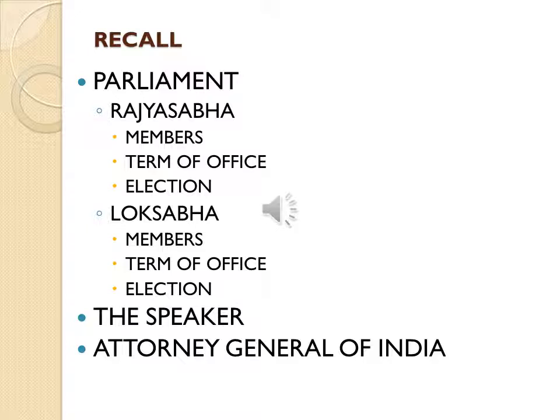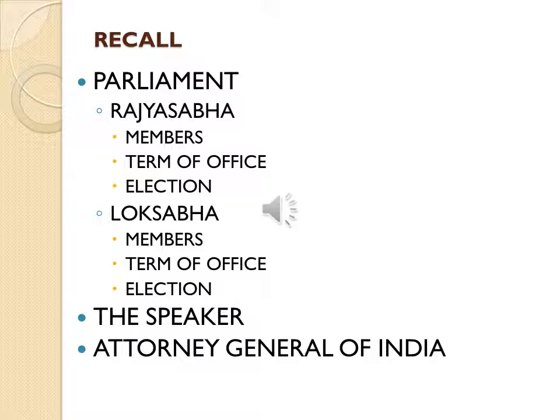So how many members are there? Yeah, 545. So how many of them were elected directly by the people of India? Yeah, among 545, 543 were directly elected. Then what about the remaining two? Yeah, they were Anglo-Indian community members nominated by the President of India. Then the term of office is 5 years.